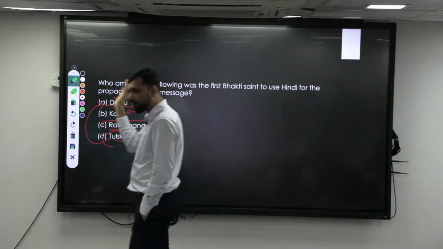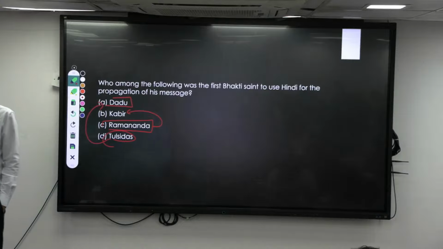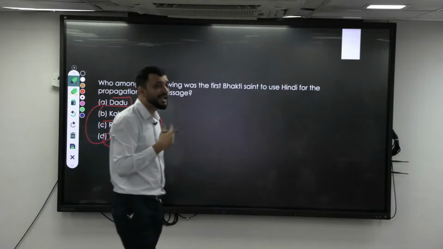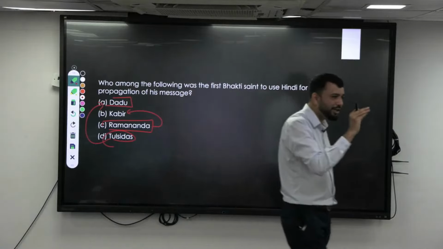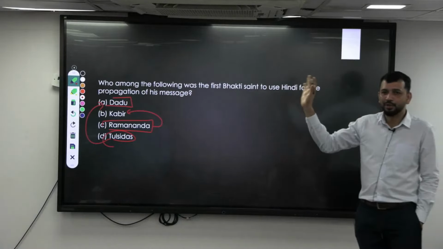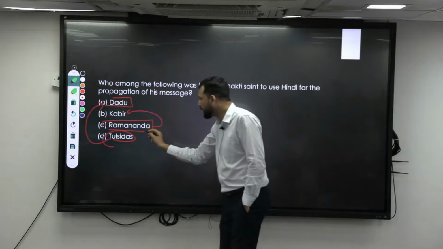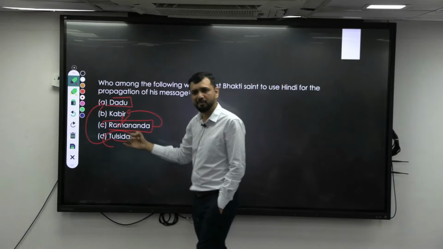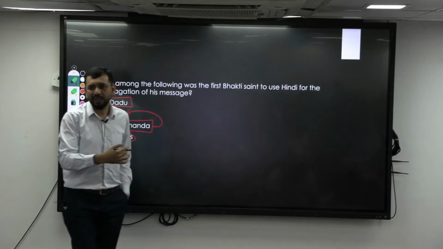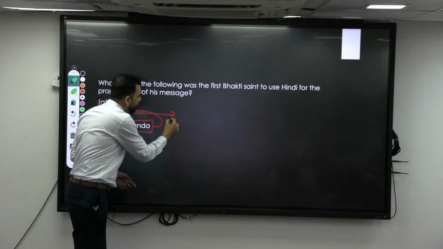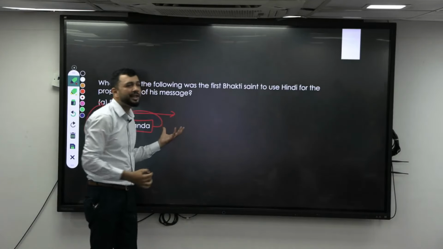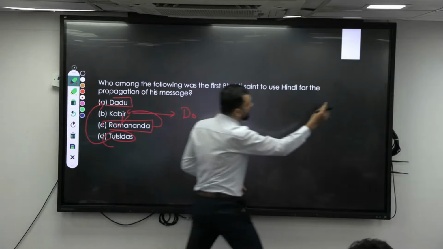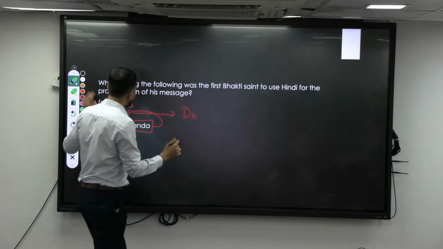So these are all basically the major Bhakti saints. Salim Chisti was basically contemporary to Akbar. So these are the major contemporaries of Akbar you should know. When you know that he is the first one to start, the same kind of question can be expected about Kabir. What is the basic thing you know about Kabir? He has written in couplets, that is basically Doha.